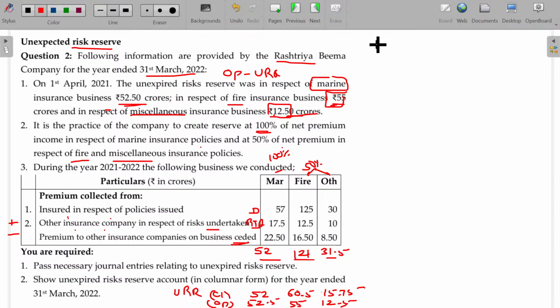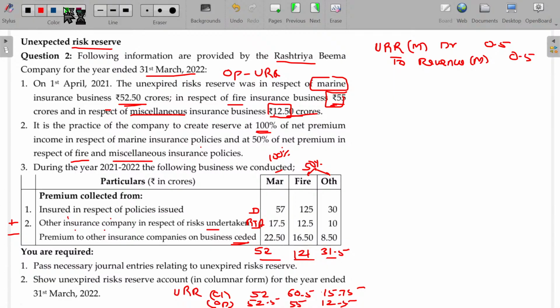So the entry being: unexpired risk reserve marine account debit to revenue account marine 0.5 lakhs. Either you can pass a single entry or you can pass two entries also. Journal entry for the opening URR and closing URR: for the opening URR, the entry being URR account debit to revenue account. For the closing, revenue account debit to URR. That's how you can pass.